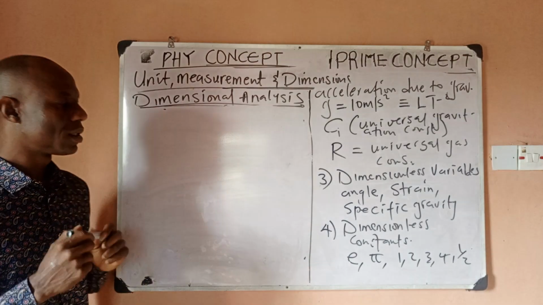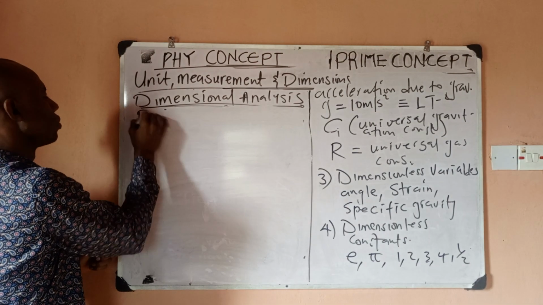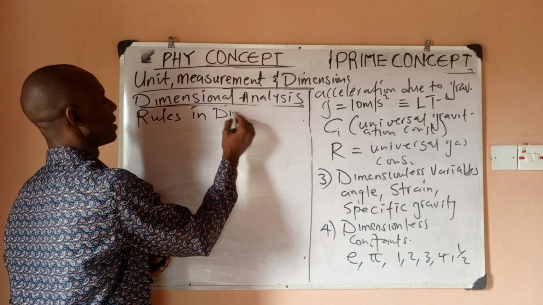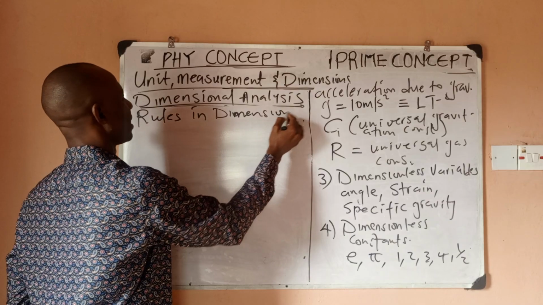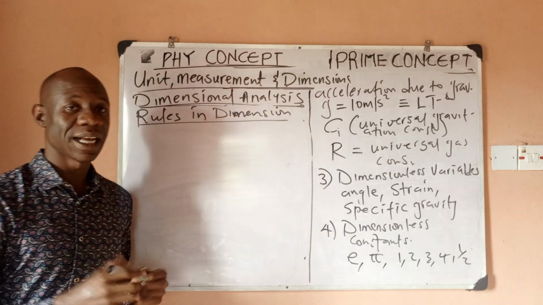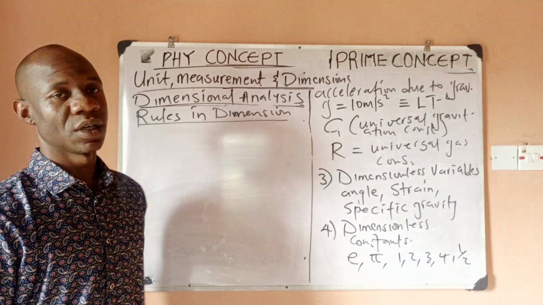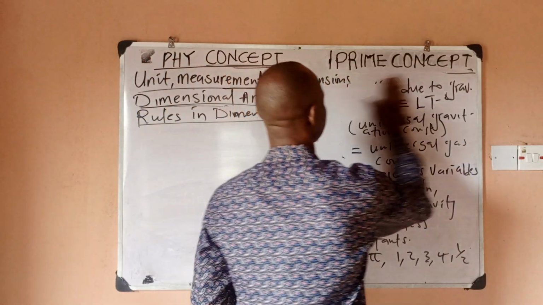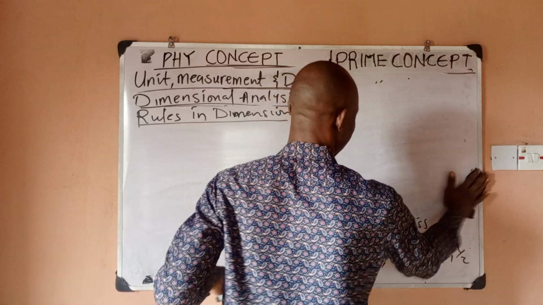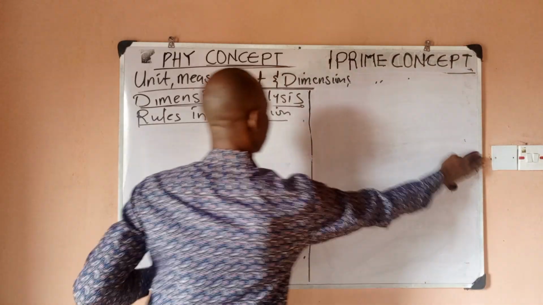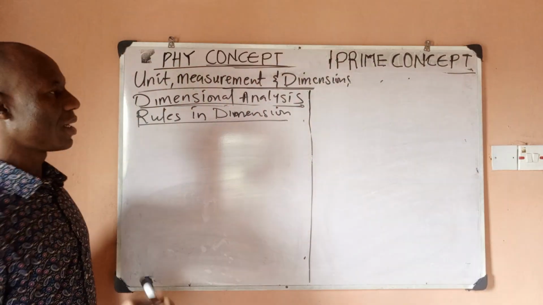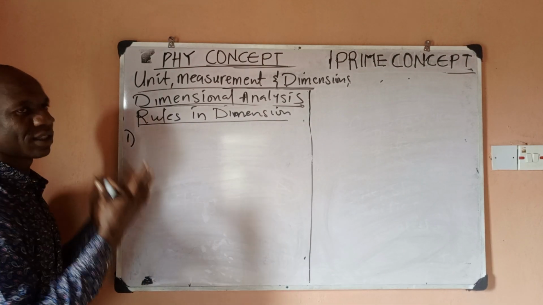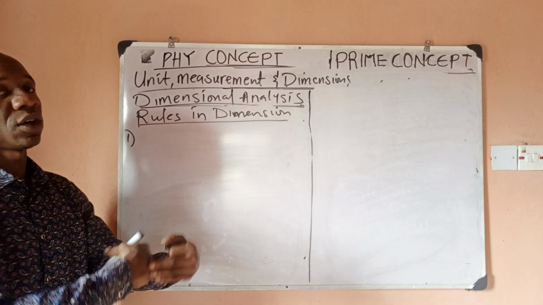Now, I want to quickly look at rules in dimensional analysis. These are very important. If you know the rules, then you can solve any problem. Trust me, you'll be able to solve any problem under dimensional analysis. What are the rules in dimensional analysis? The rules, number 1, which is general. Number 1 actually encompasses all other rules, but I'm still going to split them.